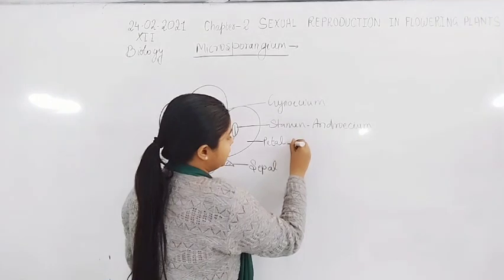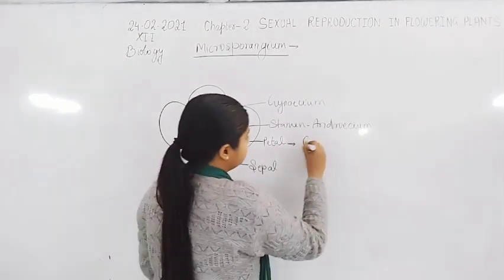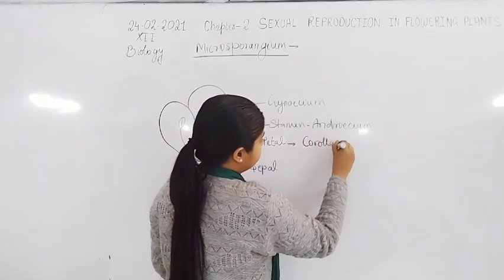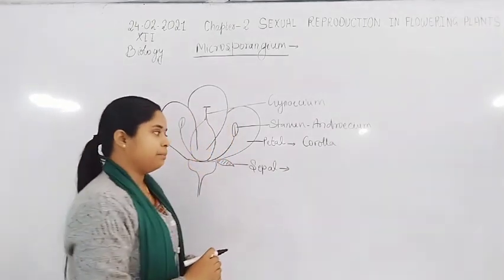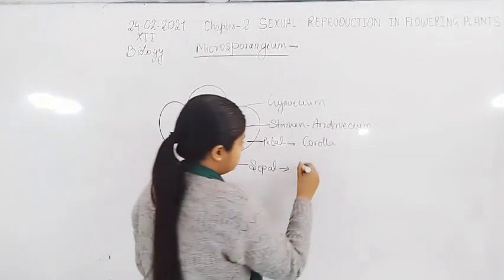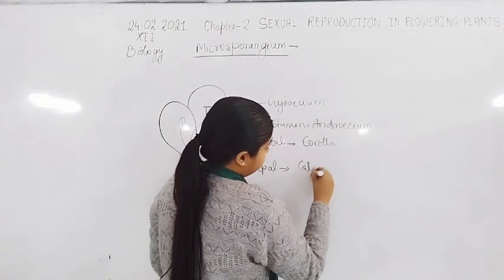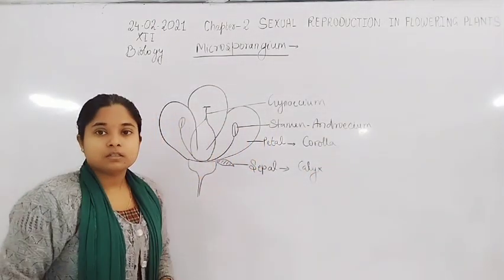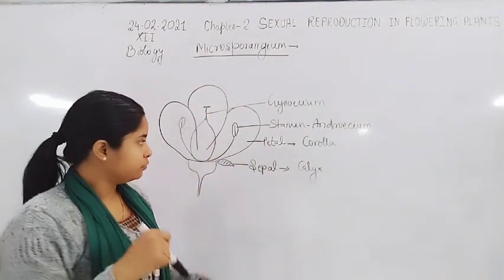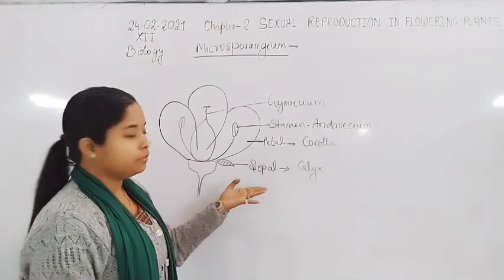For the petals, the term is corolla, and for the sepals, calyx. So these are the names of the different parts of the flower.